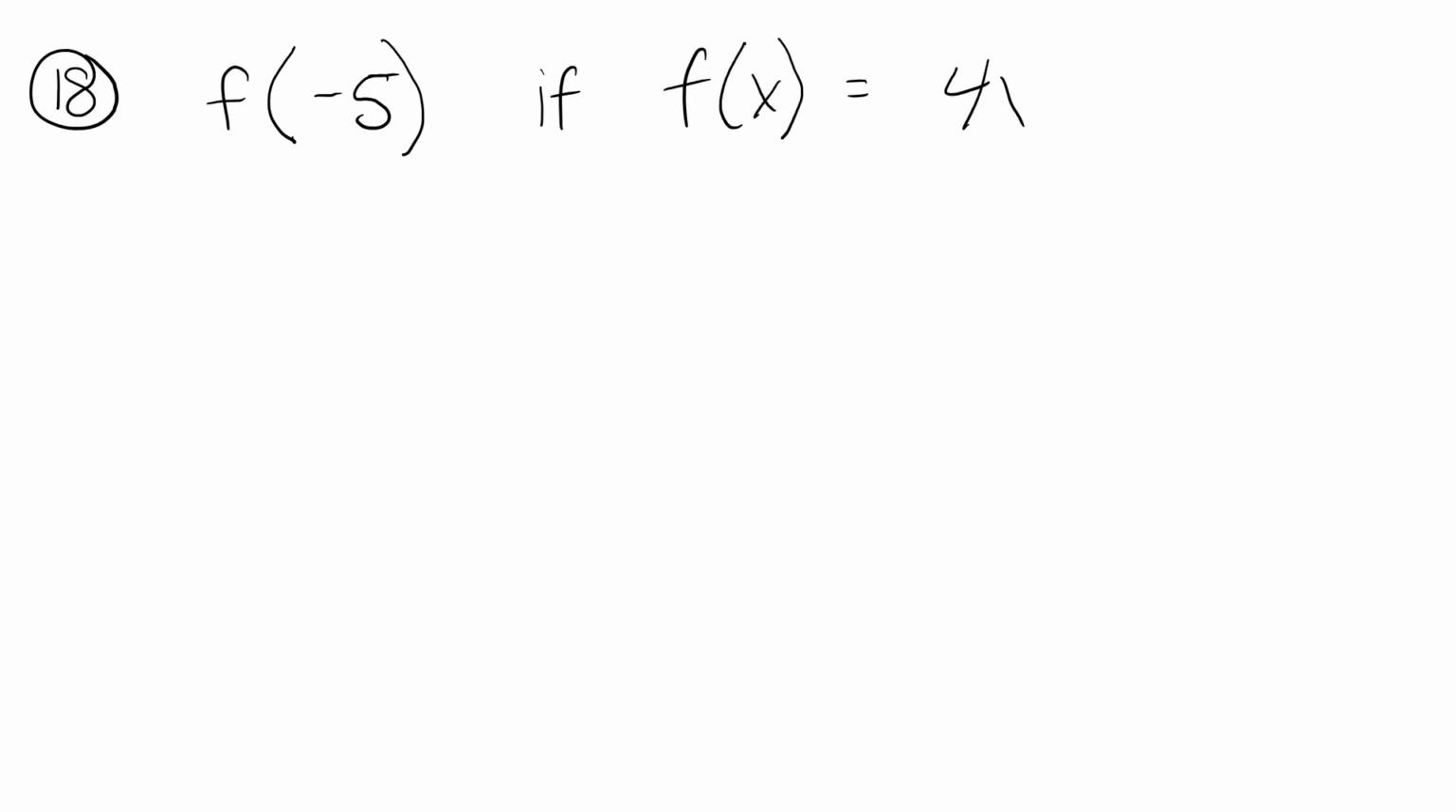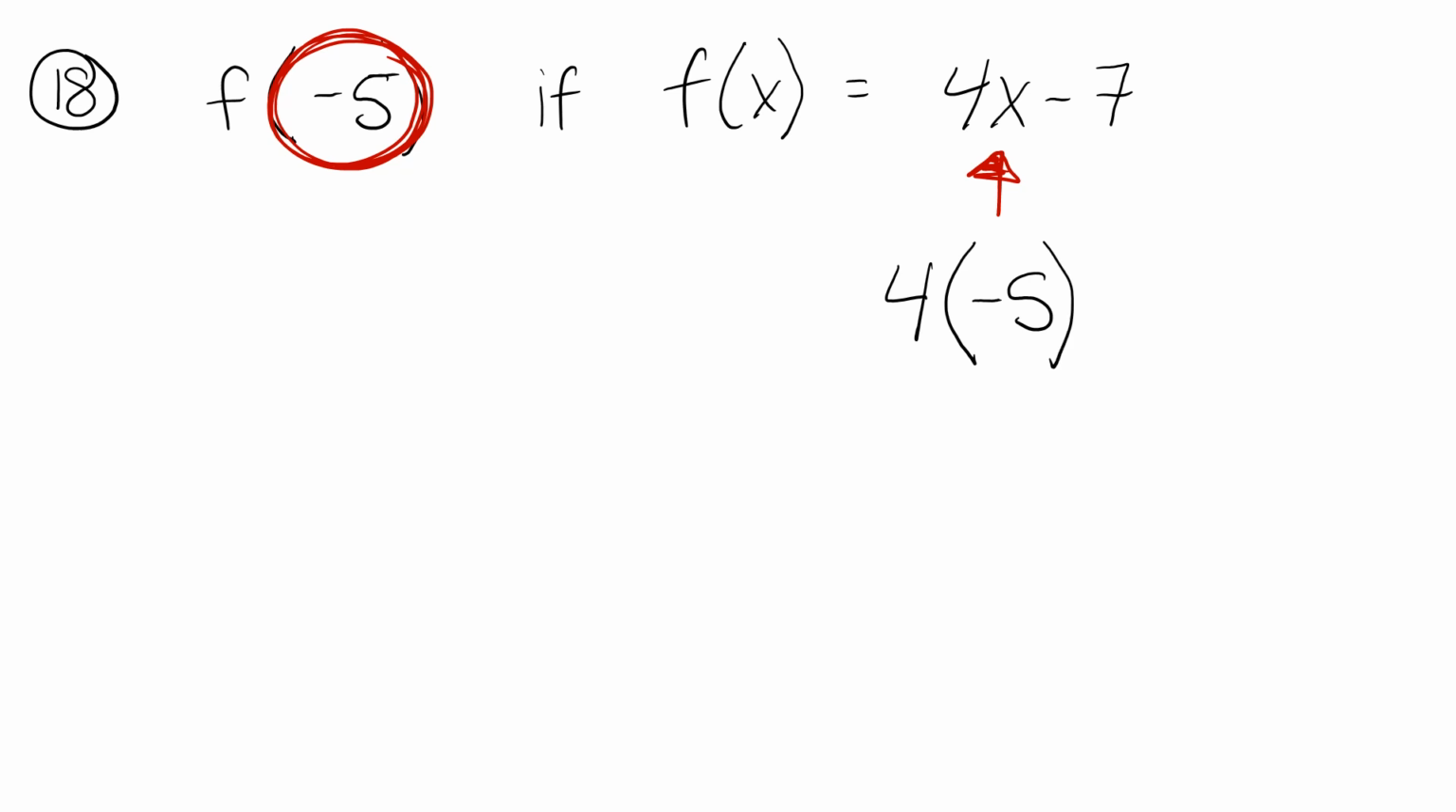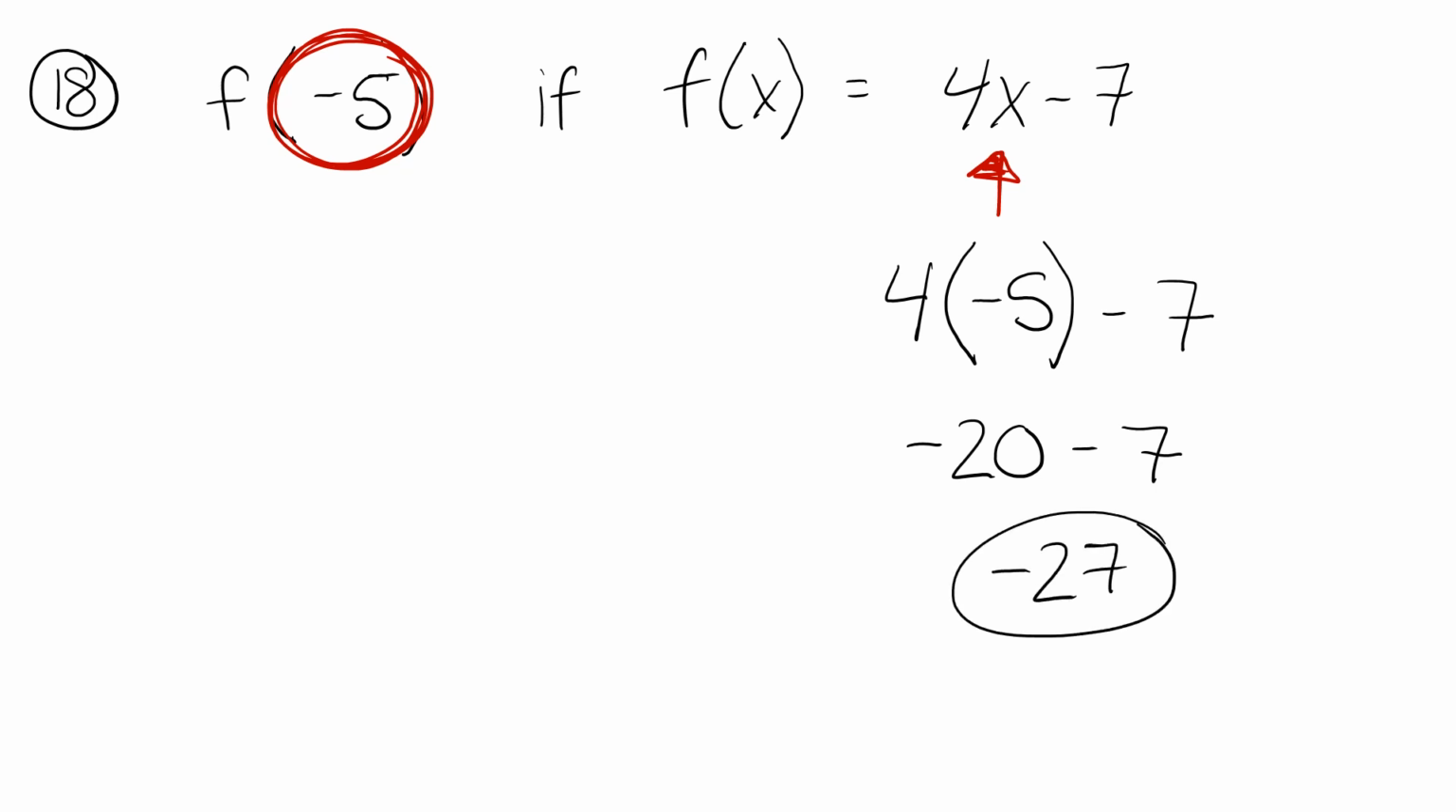For number 18, we have the problem f of -5 if f of x is equal to 4x minus 7. We're going to take our number -5, we're going to plug it into the x value in the equation. The 4 and the x side by side means multiply. So we're going to multiply the 4 and the -5 and then subtract the 7. Now 4 times 5 is 20, so 4 times -5 is going to give us a -20. -20 minus 7 is going to give us a -27.